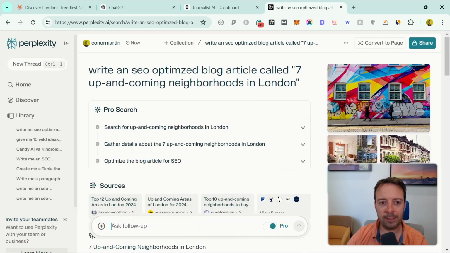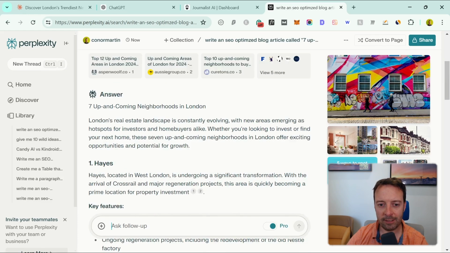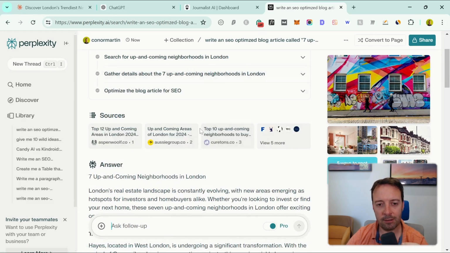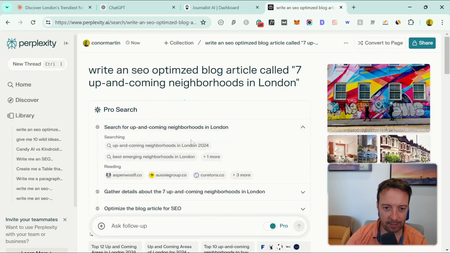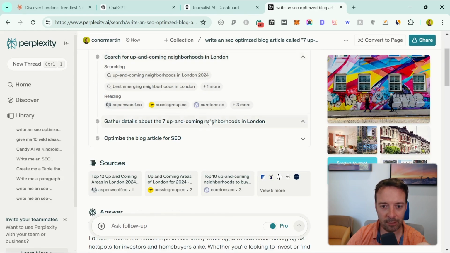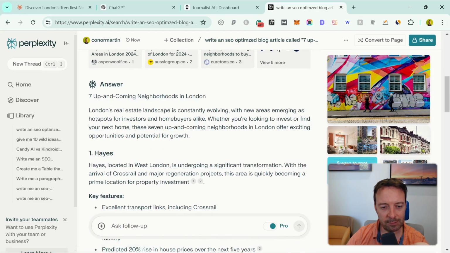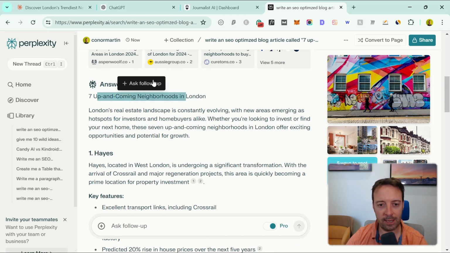Another important tool is perplexity.ai, right? So this, I'm actually using Claude Sonnet 3.5 to do this, and the Pro Search. So in this case, we're actually getting different steps, reading different websites and coming up with the topics, right? So I actually think this is probably the best one for finding the specific, up and coming neighborhoods. That's what we're really looking for in our article. So you can also ask follow-up questions about that. Are these really the most up and coming neighborhoods?